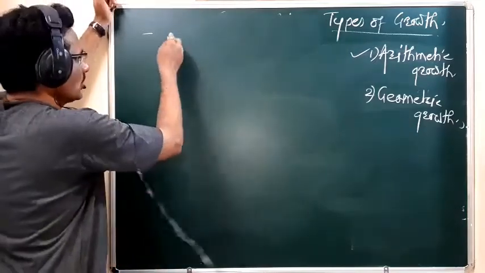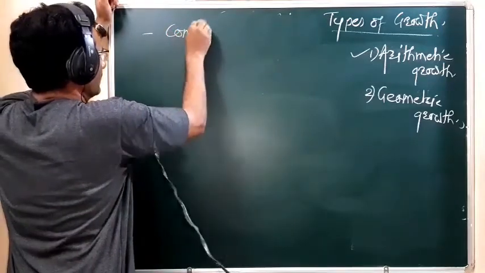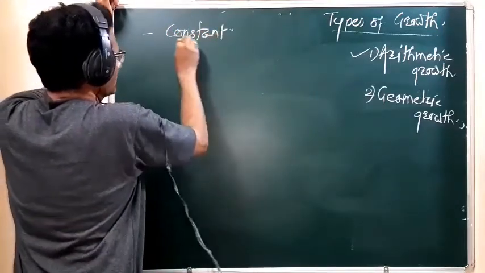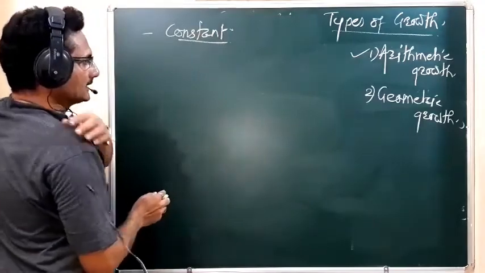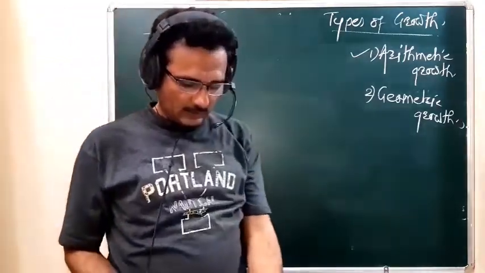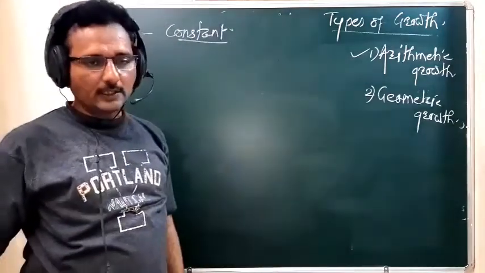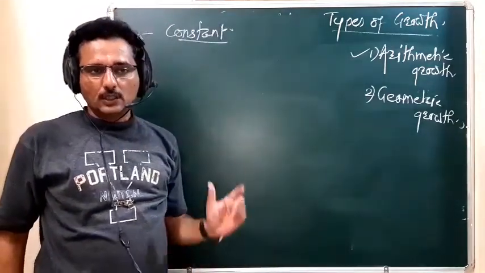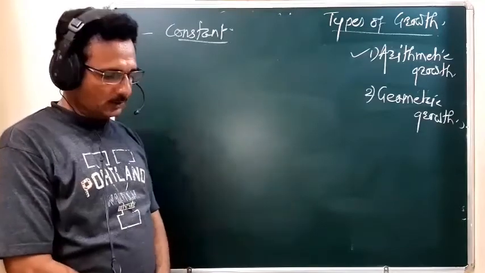So this growth is constant. Constant in the sense that it constantly takes place during the elongation of the root.